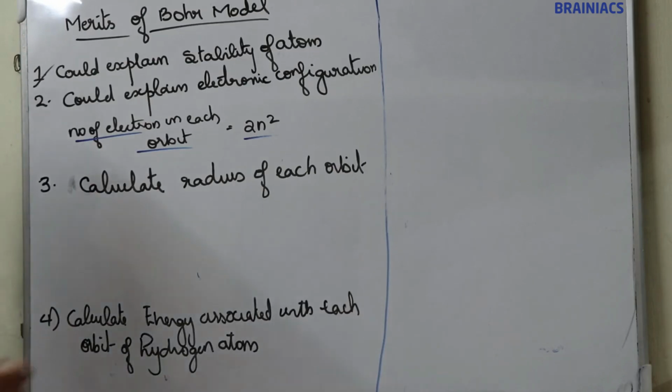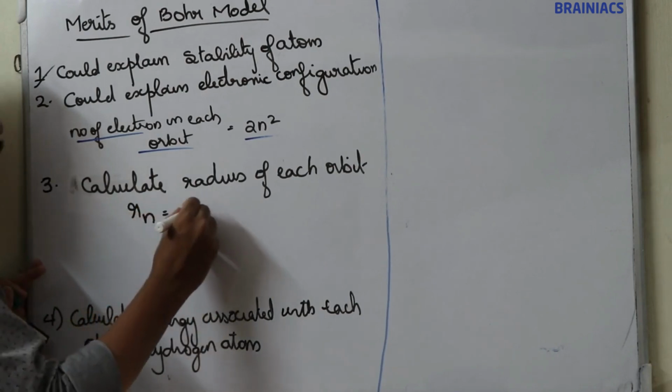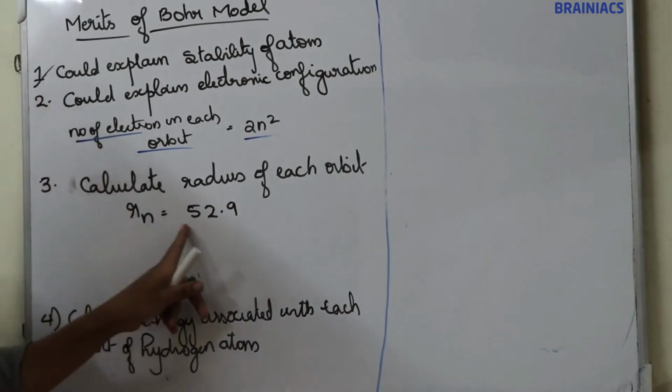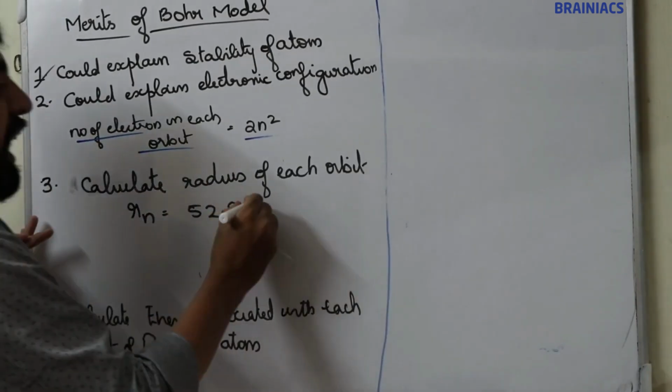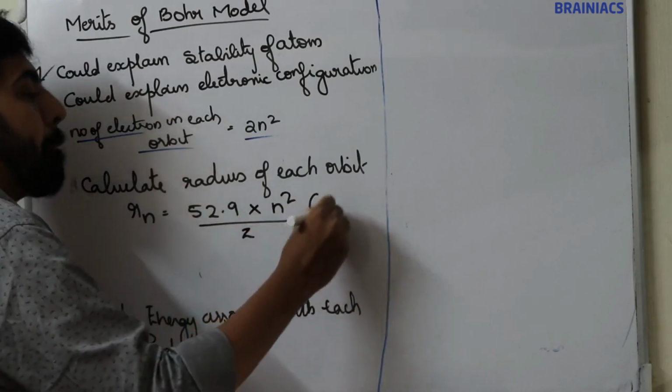And the equation to calculate the radius of each orbit is Rn is equal to 52.9 into n square by Z picometer.